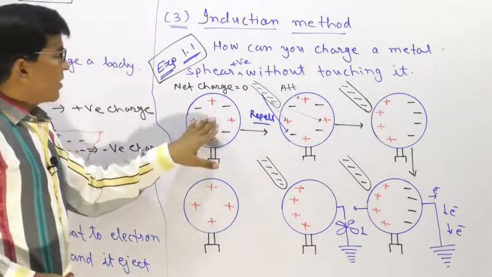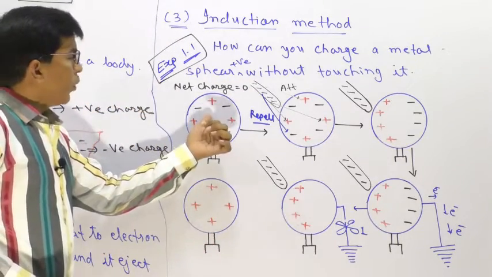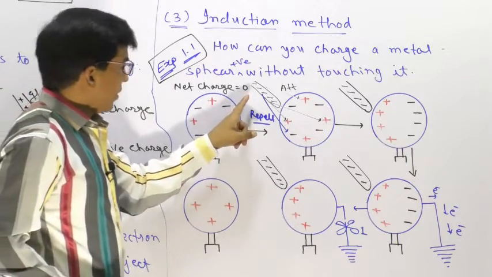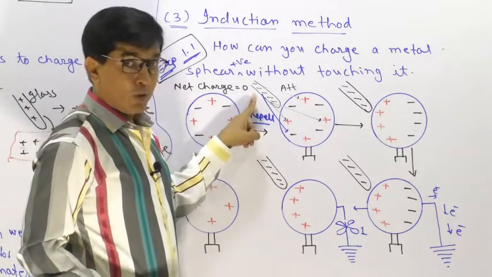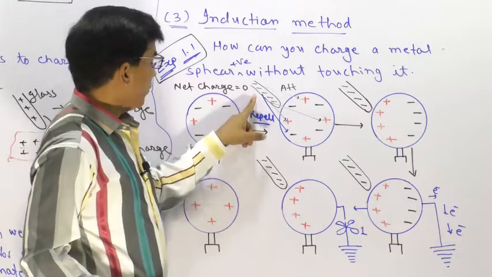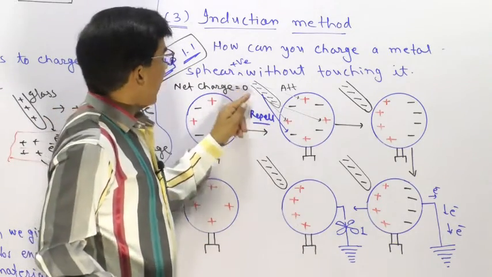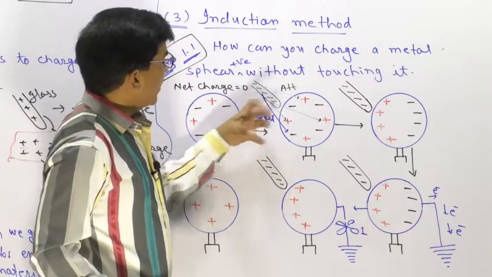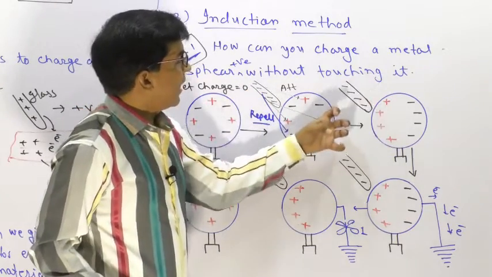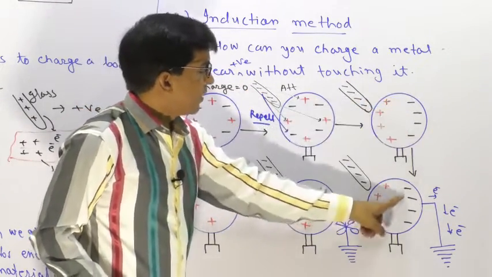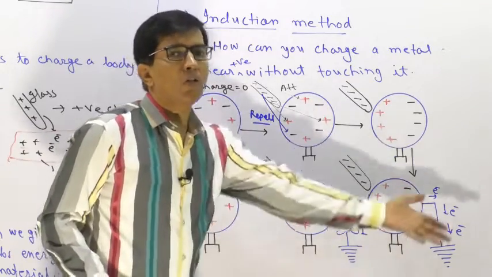Don't worry, the same phenomenon applies, starting with a neutral sphere, but the glass rod is to be used if you want to charge it negatively. If you use a glass rod, then negatively charged particles will be attracted and positively charged particles accumulate on the other side.